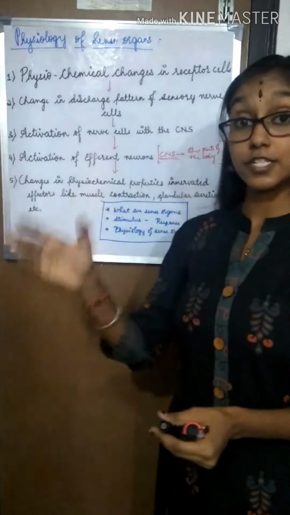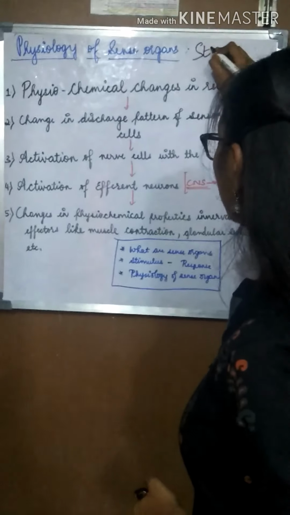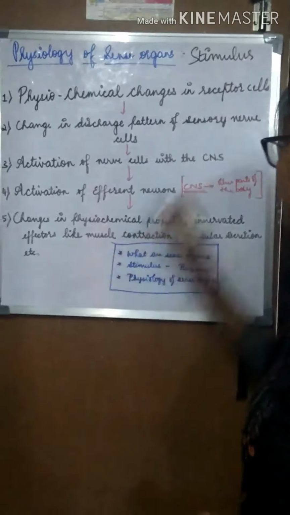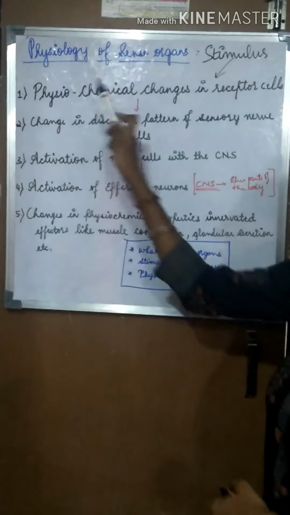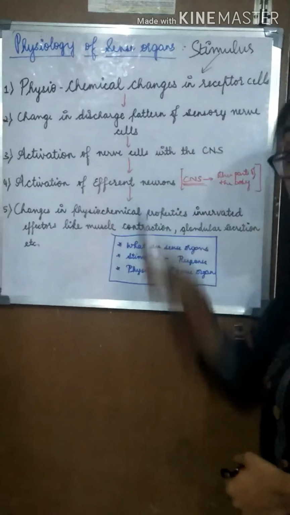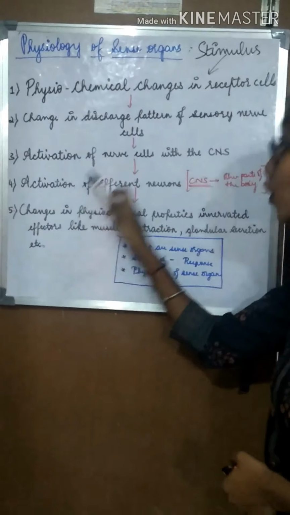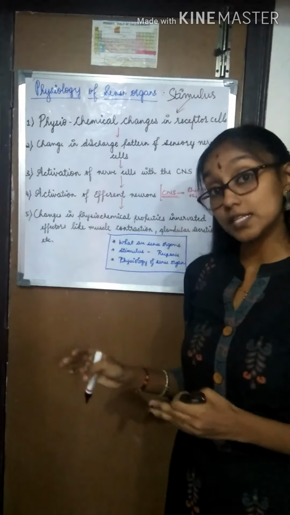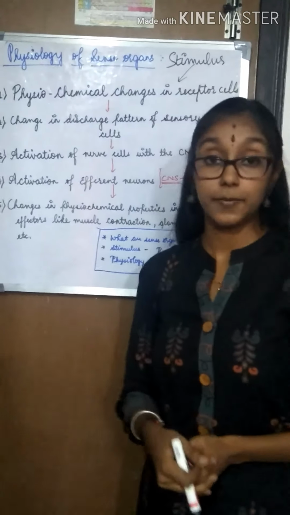Now, dealing with a brief discussion on physiology of sense organ, let us consider a stimulus. You are sitting simply and you are hit by your sibling or your friend. What happens? There will be a physiochemical change in the receptor cells, change in discharge pattern of sensory nerve cells, activation of nerve cells with the central nervous system, activation of efferent neurons. What are these efferent neurons? These are the neurons which carry information from the central nervous system to other parts of the body.